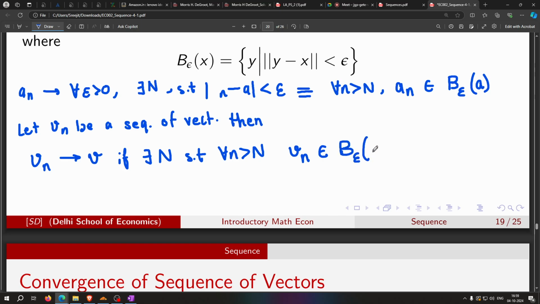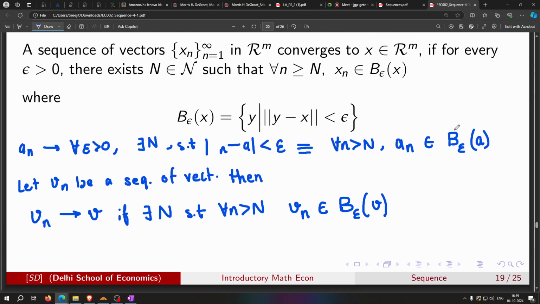the epsilon neighborhood of V. Now here, what was the definition of neighborhood for the single number case? It was basically the set from a minus epsilon to a plus epsilon, this open interval. This is what we mean when we say the epsilon neighborhood of a.